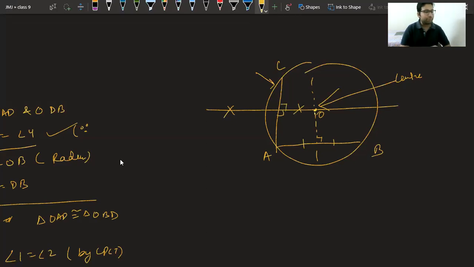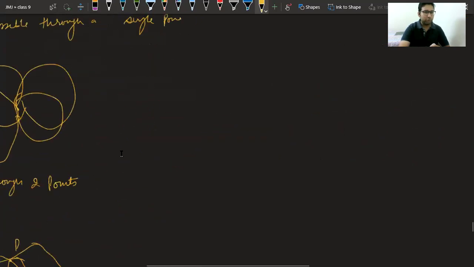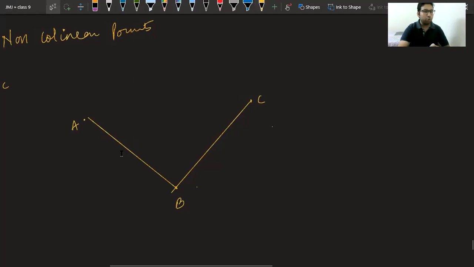This is the concept of obtaining a center or making a circle using 3 non-collinear points. So let me do it finally on the diagram that we were doing. Please see, class. I hope the concept is clear in your mind. Now you will be able to understand what I am doing.